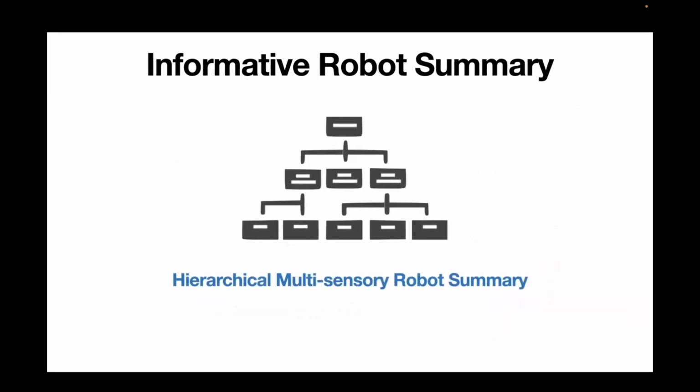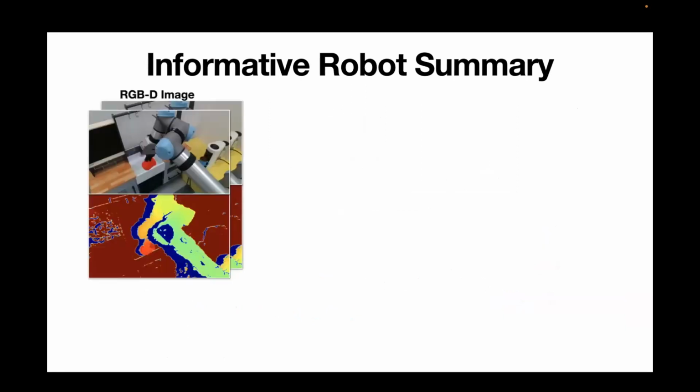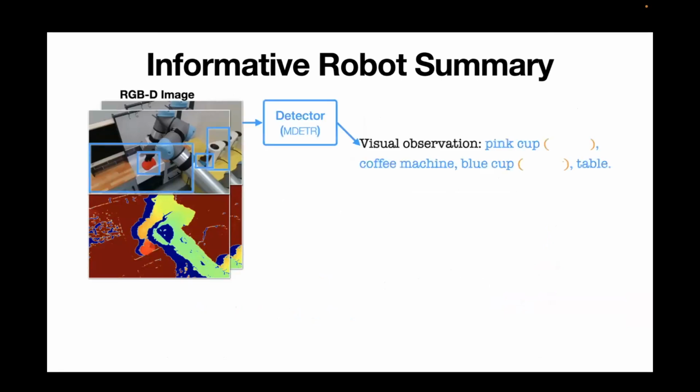So based on that observation, we designed a hierarchical multi-sensory robot summary algorithm. At the first level, or the base level, we summarize the unstructured multi-sensor data into a detailed text description that provides as much information as possible. To do that, given our RGBD image, we first detect objects, and in particular, we detect task-relevant objects using an open vocabulary object detector.